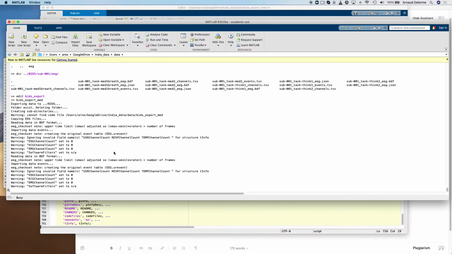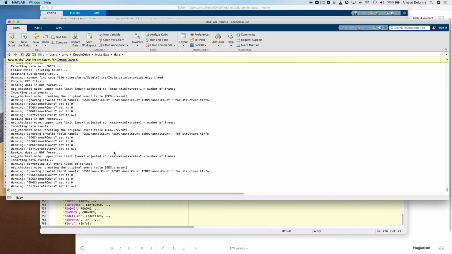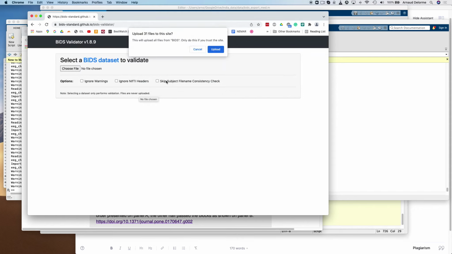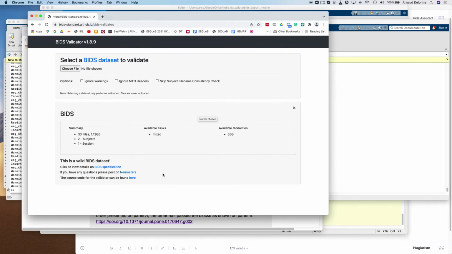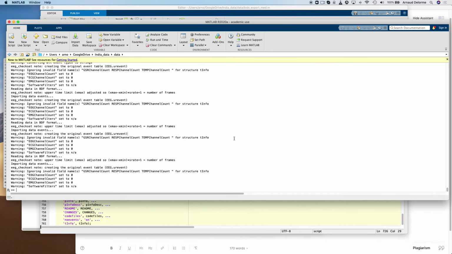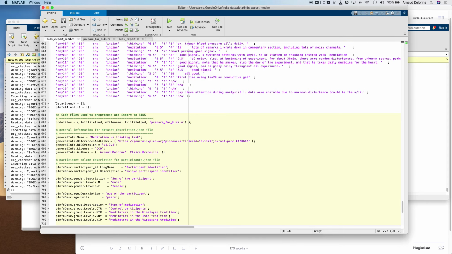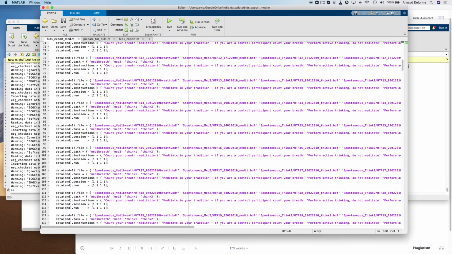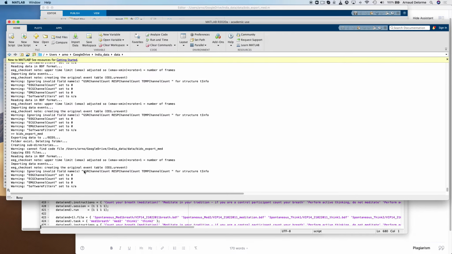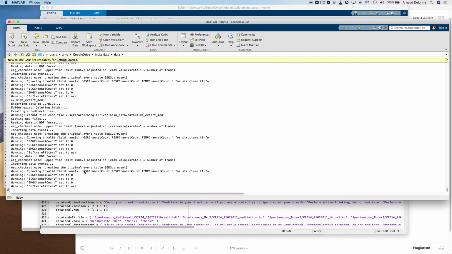I'm going to check with the BIDS validator again if there are events. So in here we can see that the warning is gone. There is no more warning. So now I'm ready to export all the data files. So I'm going to comment these lines where I just select the 3 first datasets, and I'm going to run the whole script. It actually takes about half an hour to run the whole script.